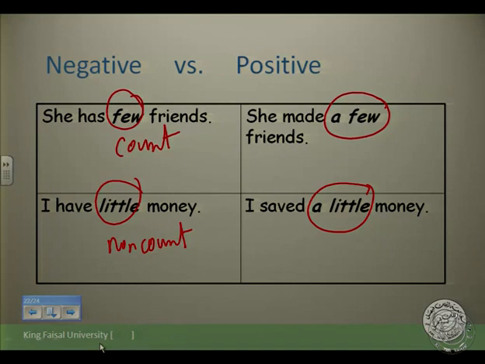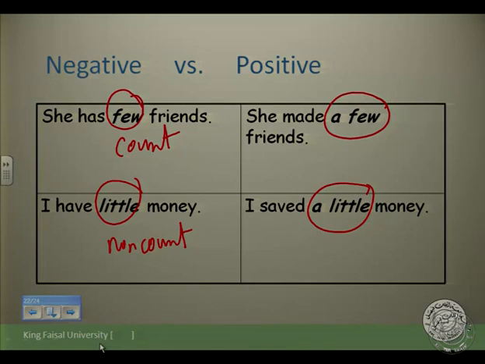She made a few friends means someone who went to a new country, a new city, but was able to make a few friends. This is something positive. So it is in the expression, the meaning that we want to convey to others. So this is the difference between few and a few, little and a little.